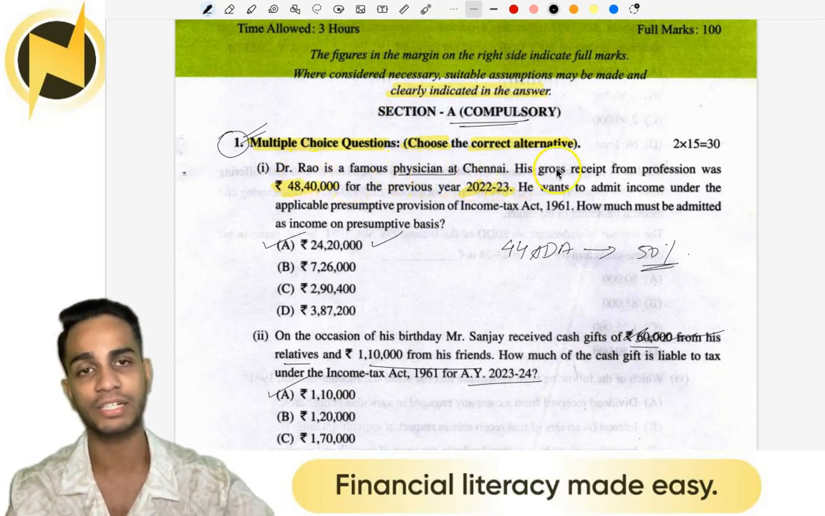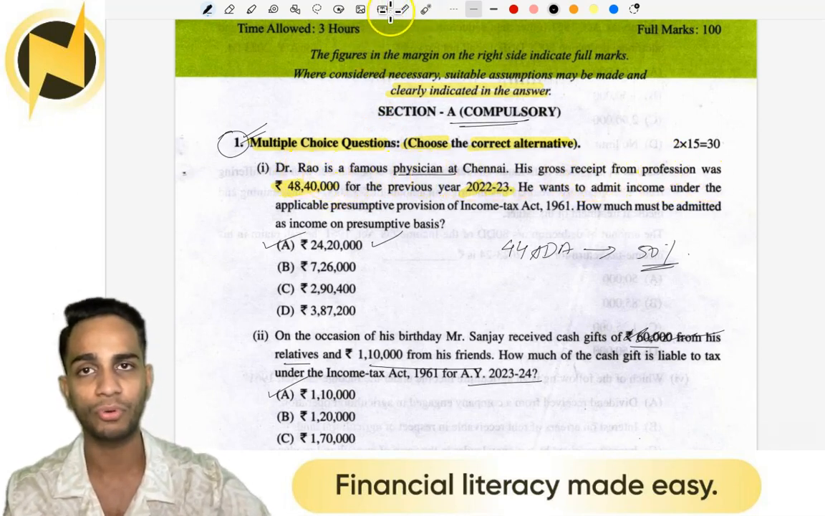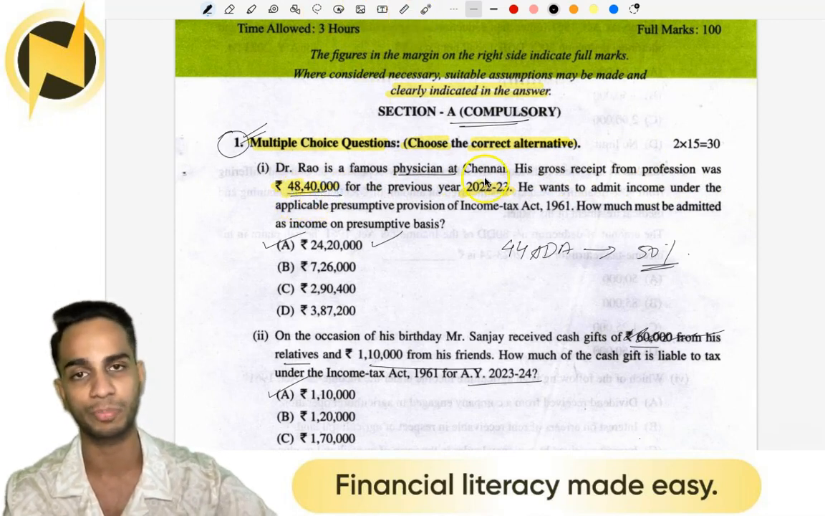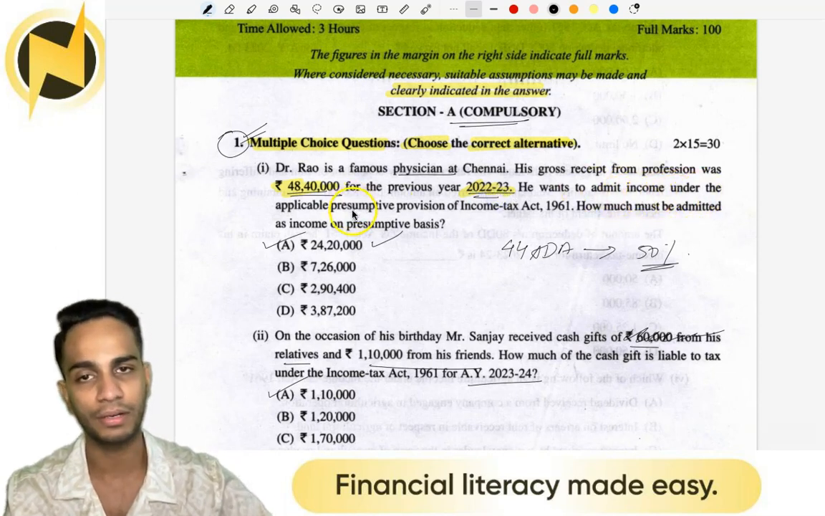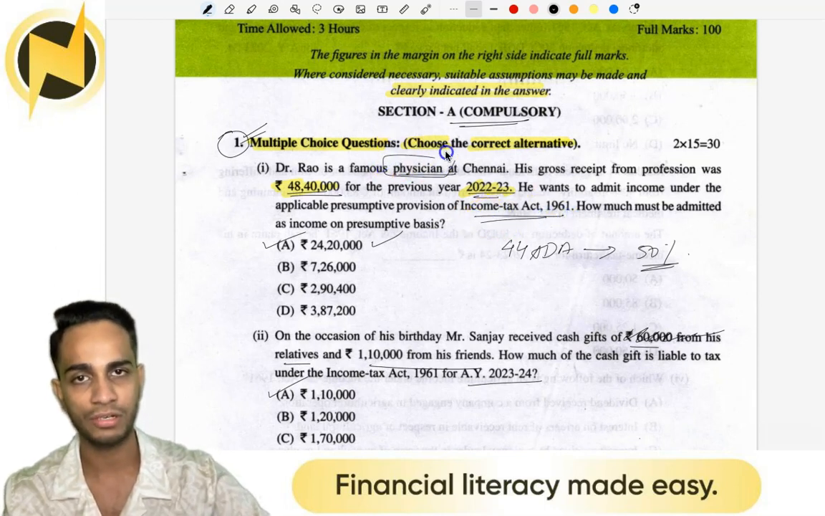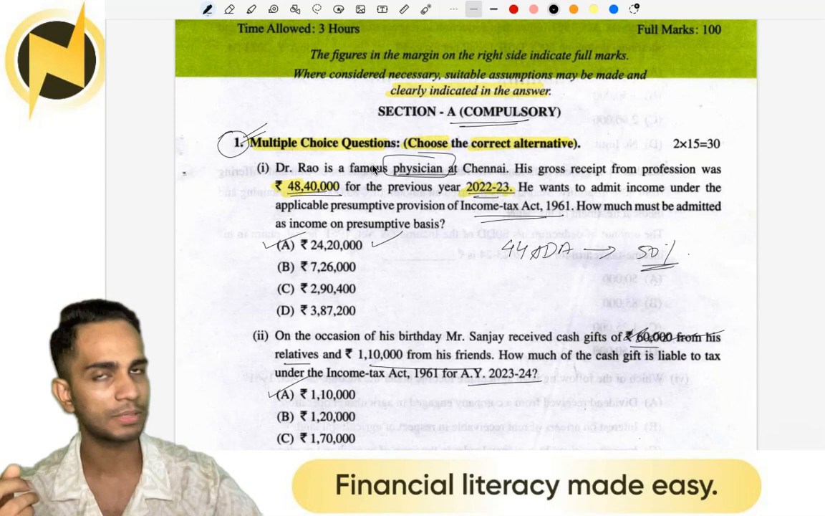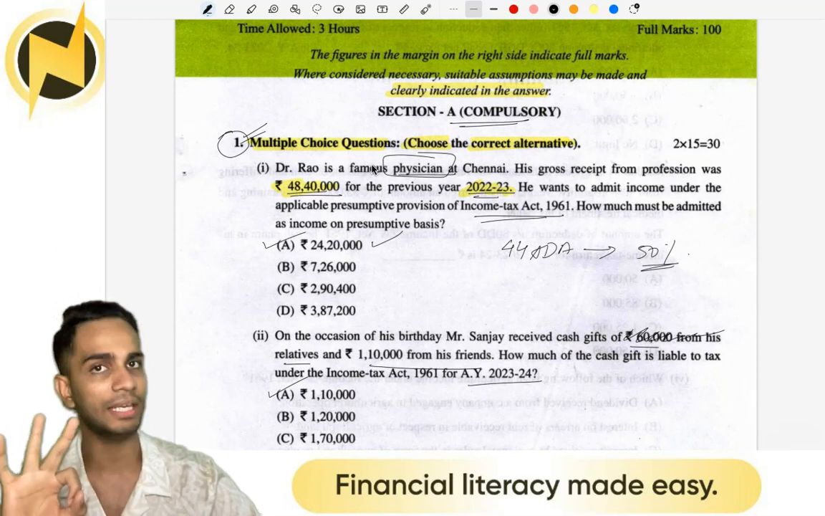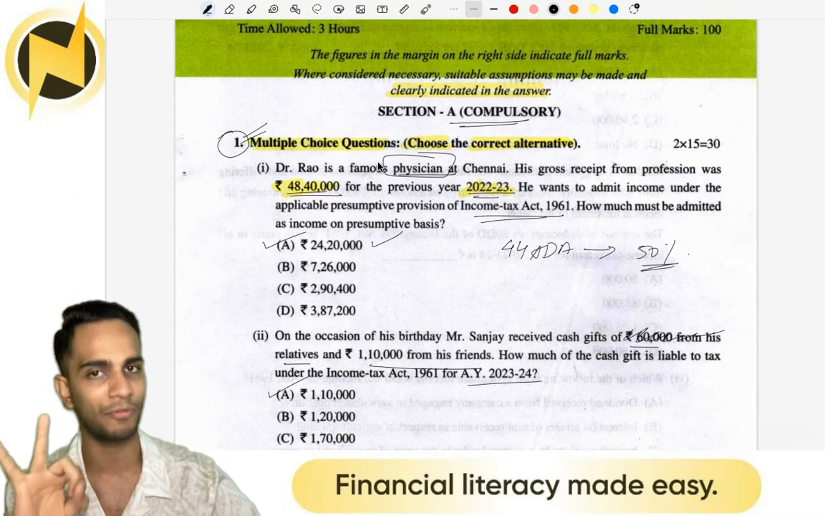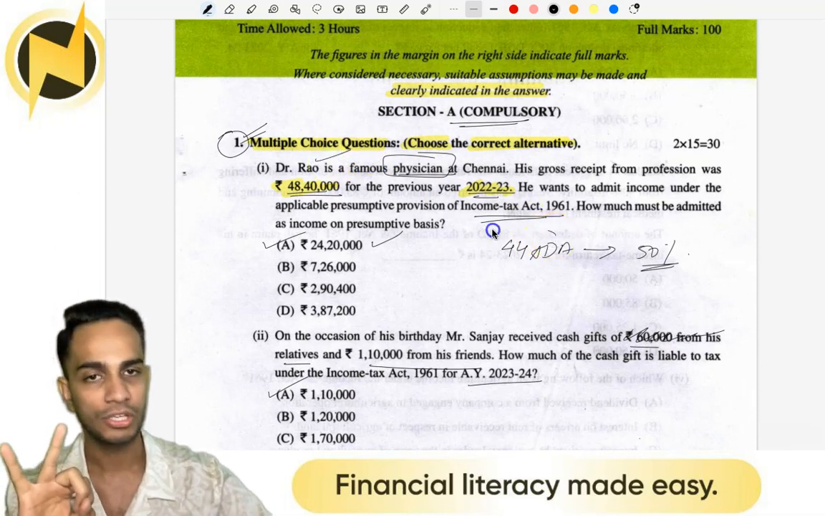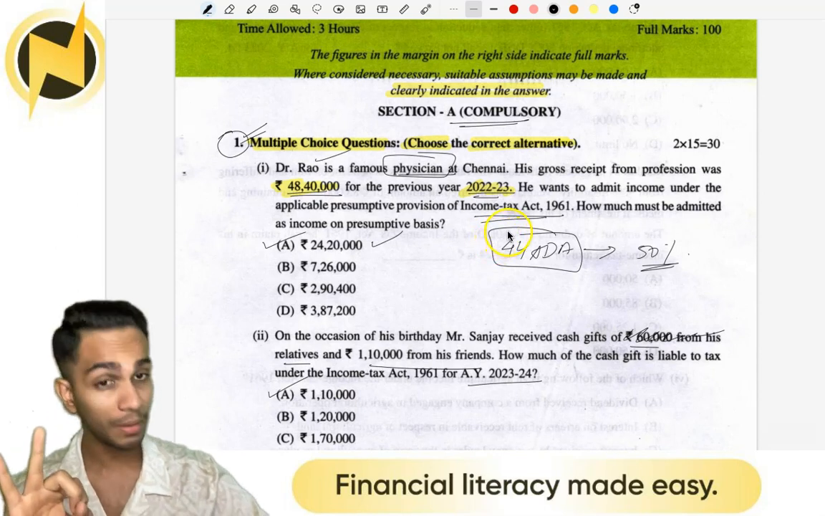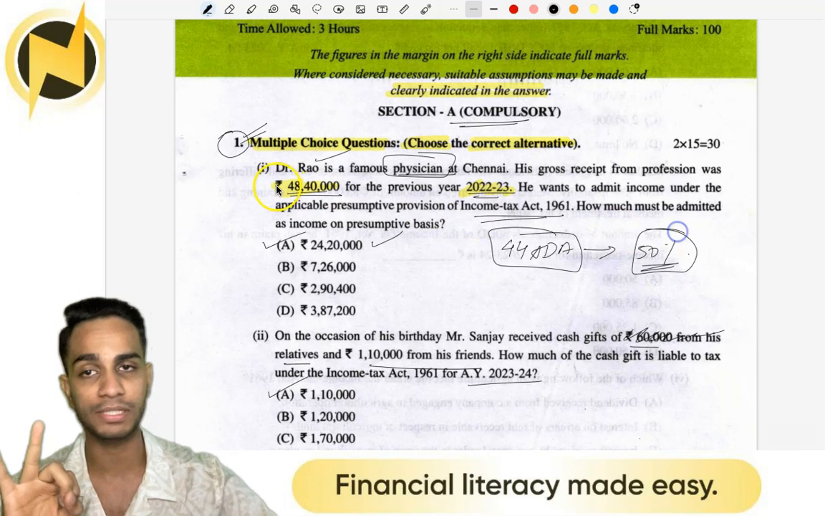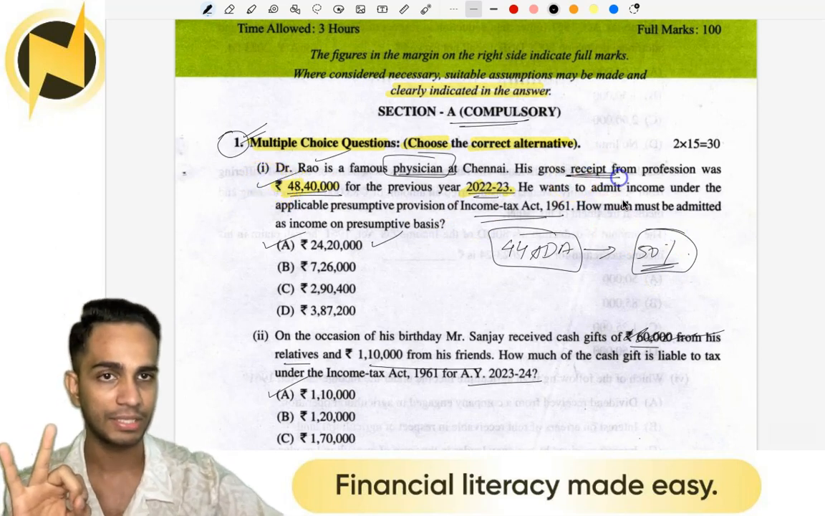Dr. Rao is a famous physician at Chennai. His gross receipts from profession was 48,40,000 for the previous year 22-23. He wants to admit income under the applicable presumptive provision of Income Tax Act 1961. So famous physician, doctor, what is the presumptive taxation? Is it 44AD, ADA or AE? AD is for businessmen, ADA is for professionals. Isn't Dr. Rao a professional? So it will be 44ADA, and as per 44ADA, your taxable income as per presumptive provisions will be 50% of your receipts, right?